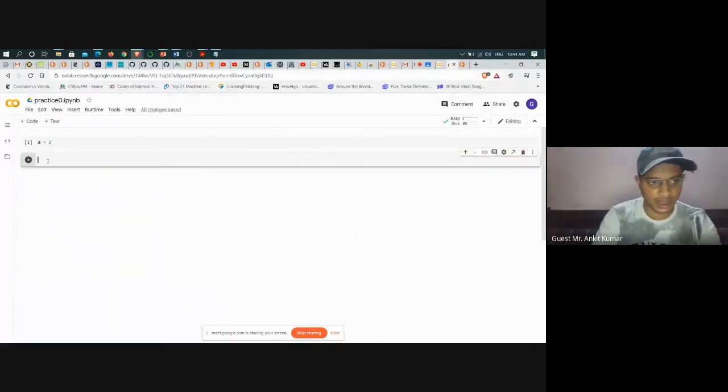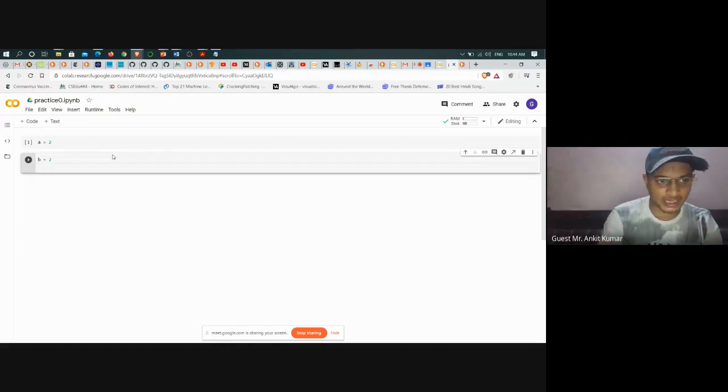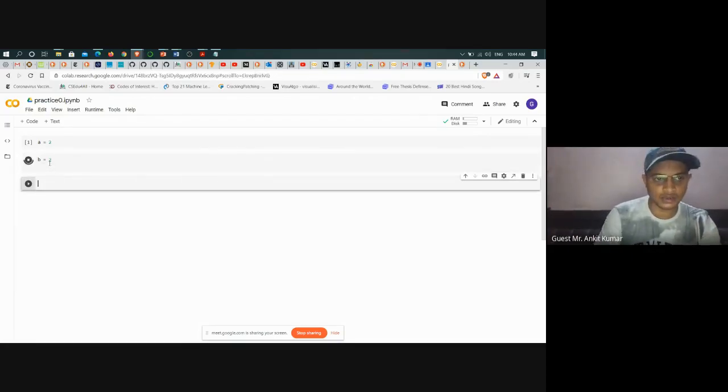For example, let's say the new cell I have written is b equals 2, and instead of pressing shift plus enter, I press the enter button directly. You see, if I press enter directly, it moves to the next line in the same cell. This is one complete cell, and this is the second line of this particular cell. This cell is not going to be over until I press the shift button along with enter. When I do this, the cell gets executed.